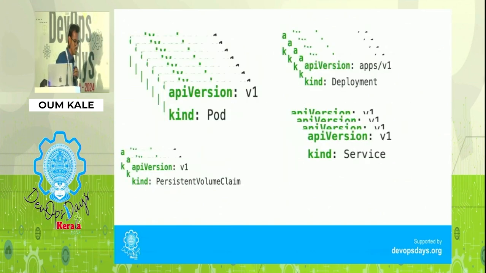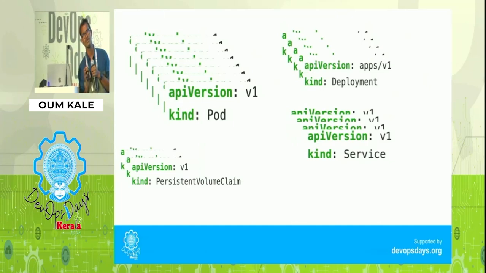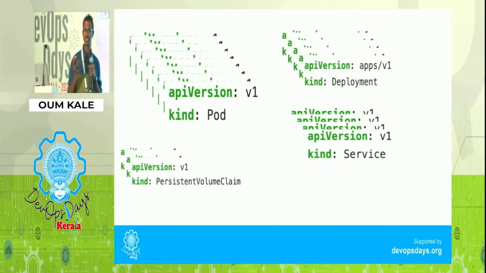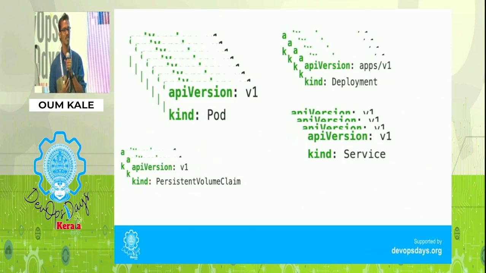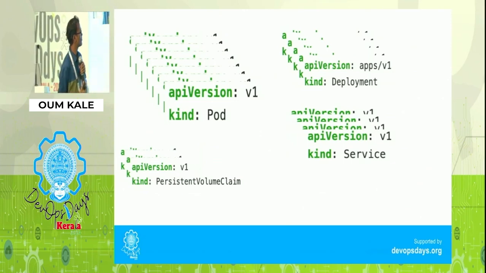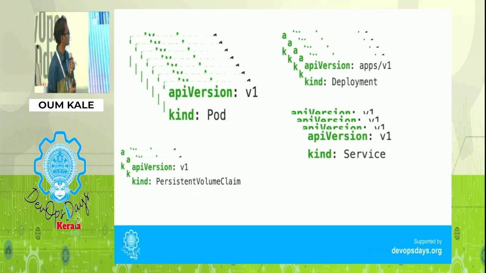Now I have a question. We all use these pods, deployments, services, ingress controllers, egress, routes, right? Would anyone like to explain what exactly a pod is, what exactly is happening behind the pod?